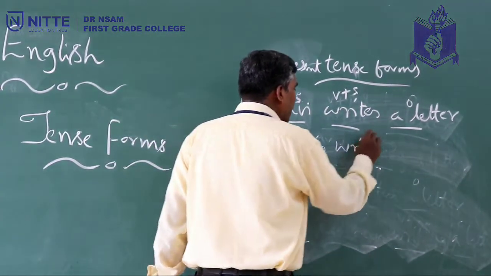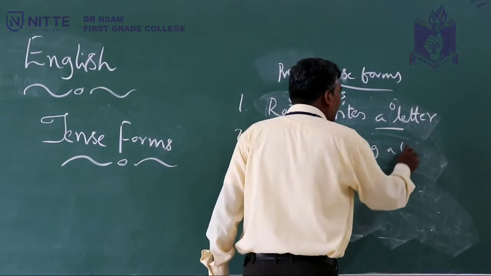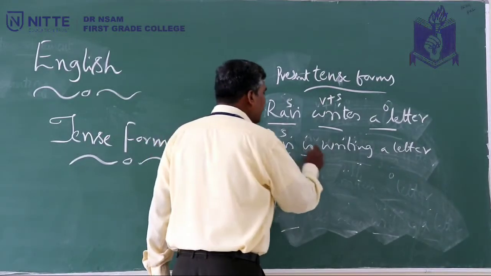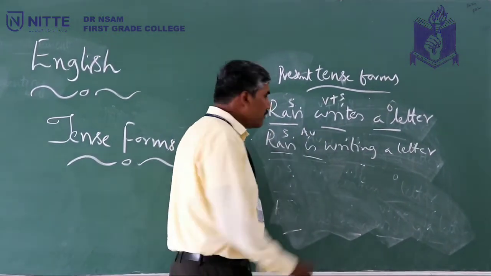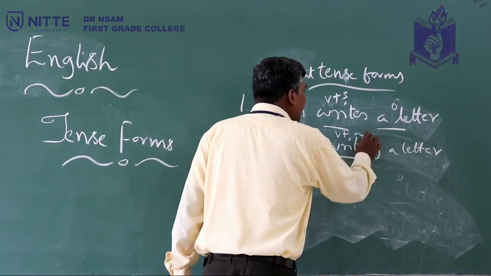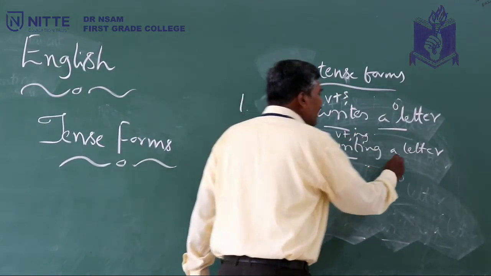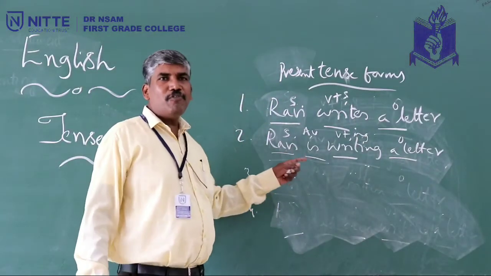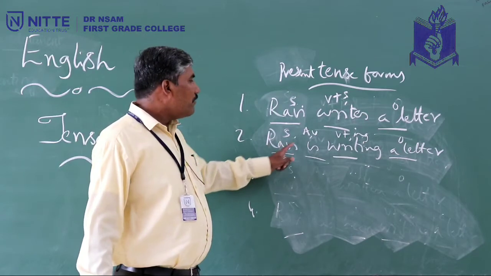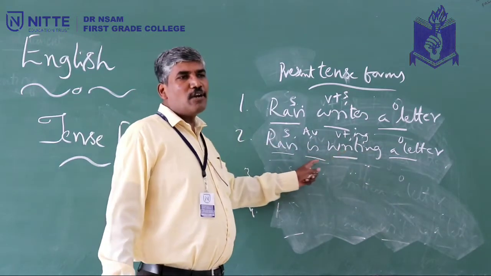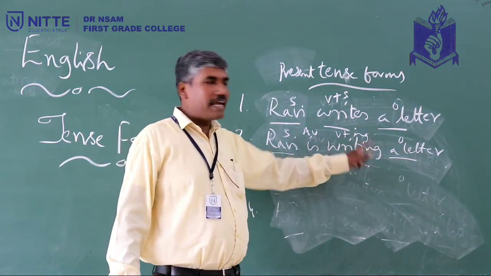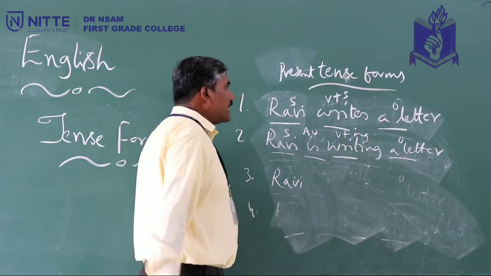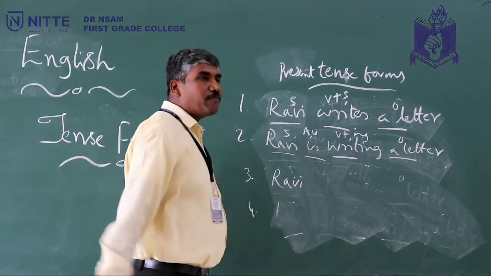Ravi is writing a letter. This is present continuous tense. Ravi subject, is nothing but AB, auxiliary verb, writing V plus ing, nothing but present participle, and this is object. A letter is object. So here this is how we have derived. So Ravi is writing a letter. It is also known as present progressive tense.